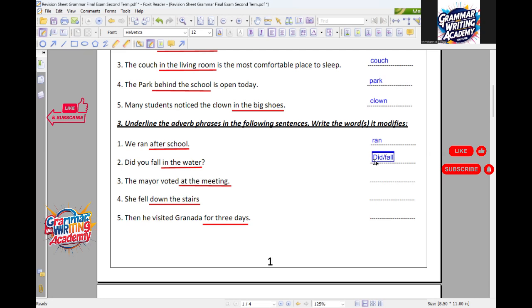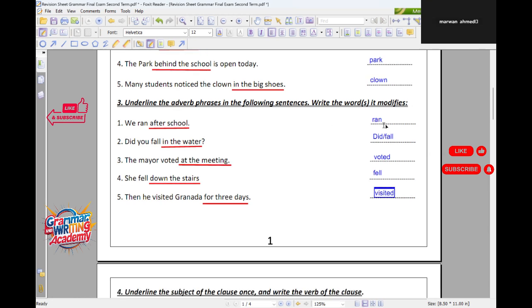I hope that the phrase becomes easier for you, and in the exam, you're going to have, as you can see, 3 kinds of questions. We're going to start with the prepositional phrase, and this prepositional phrase will lead us to an adjective phrase or an adverb phrase.